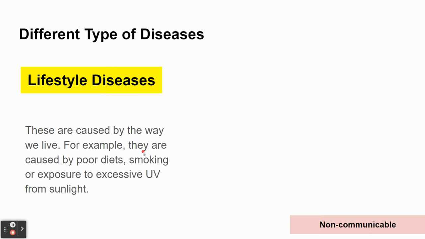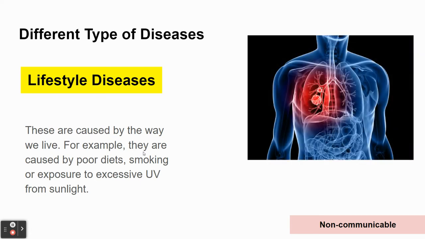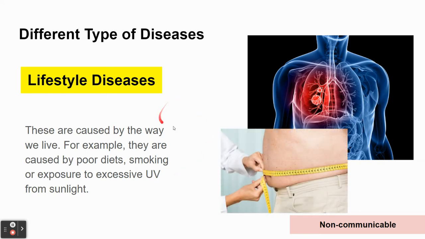Exposing yourself to certain chemicals like smoking or from pollution can increase your risk of diseases like lung cancer. Or things like exposure to excessive UV radiation from sunlight can increase your risk of skin cancer. So all these types of diseases are classified as lifestyle diseases, and they're caused by the way we live and often the choices you make in your life in terms of diet, smoking, and levels of exercise.